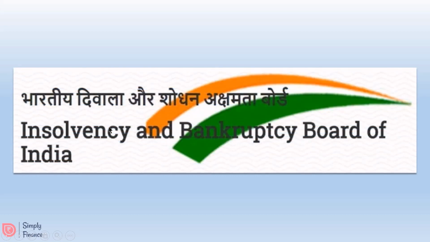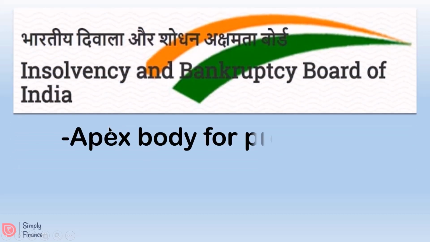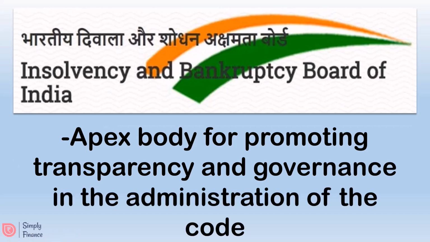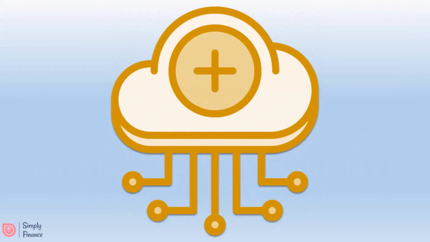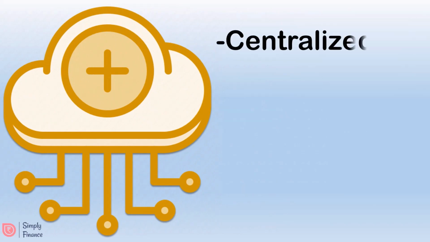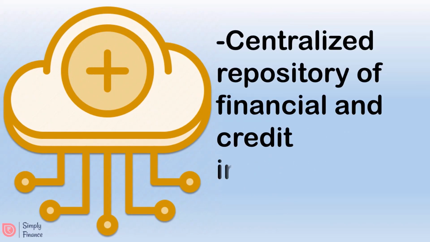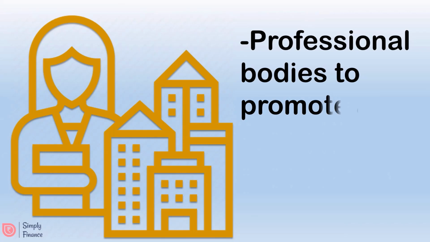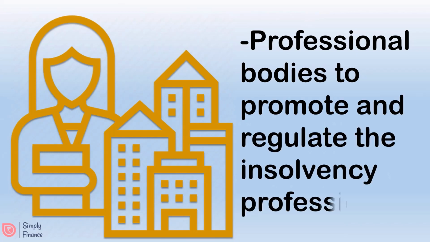The first component is the Insolvency and Bankruptcy Board of India. It is the apex body for promoting transparency and governance in the administration of the code. It is involved in setting up the infrastructure and authorizing insolvency professionals and information utilities. The second component is information utilities, which are the centralized repository of financial and credit information of borrowers. Then come insolvency professional agencies, which are professional bodies registered by the board to promote and regulate the insolvency profession.